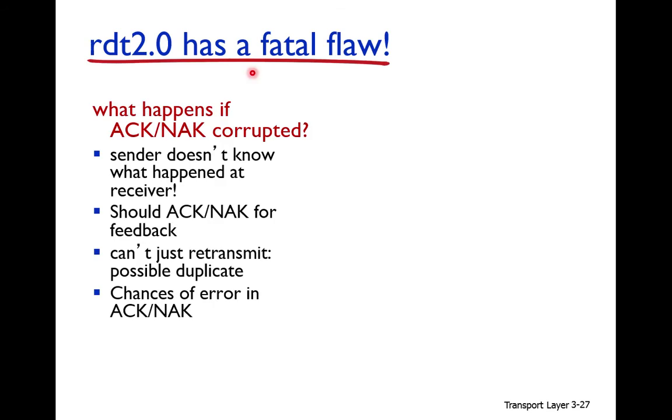We have computed the checksum for data, and we are sending acknowledgement and negative acknowledgement for data, not for acknowledgement. And what happens if the acknowledgement or negative acknowledgement becomes corrupted? Because the sender doesn't know what happened at the receiver.